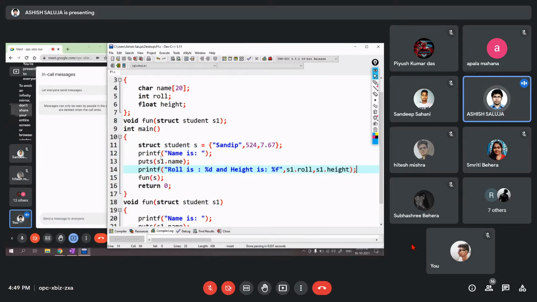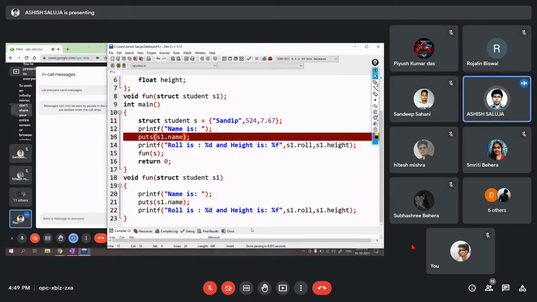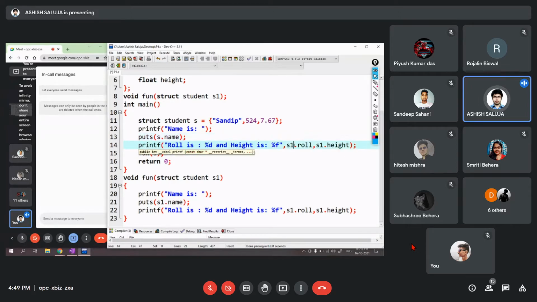So now we are calling the function in this line. So first the output is name is Sandeep. You have the role and the height. Then you call the function. Again, the name is Sandeep. You have the role and the height. Let us just compile it and once see. Okay, so here it's S. So 2 times the same value will be there.